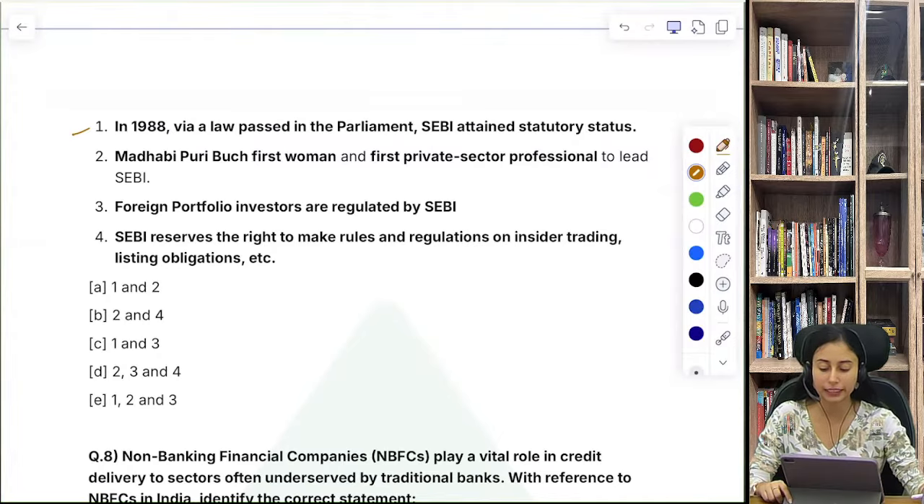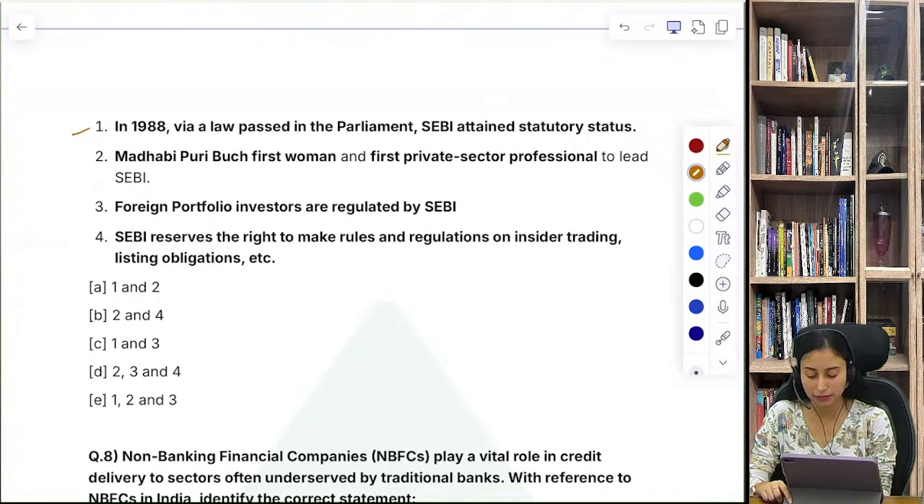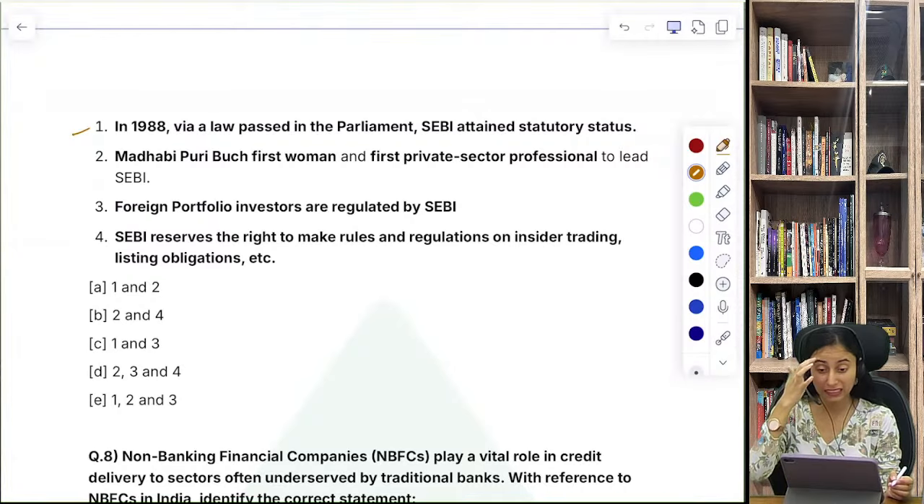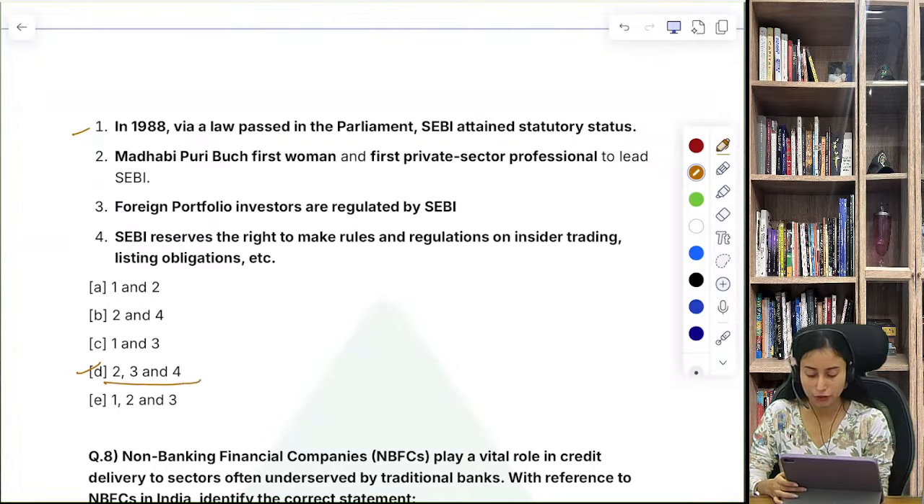It says in 1988, via a law passed in the parliament, SEBI attained the statutory status. Madhabi Puri Buch, first woman and the first private sector professional to lead the SEBI. Foreign portfolio investors are regulated by SEBI, and SEBI reserves the right to make rules and regulations on insider trading, listing, obligation, etc. So what do you think is the right answer? So basically B is the right answer. So basically C is the right answer, that is 2, 3 and 4.